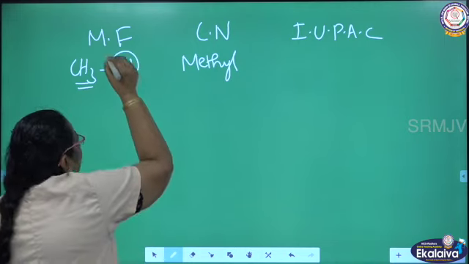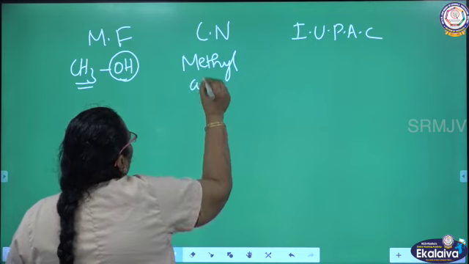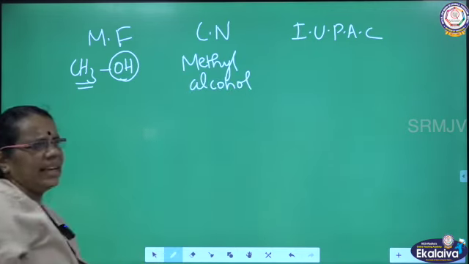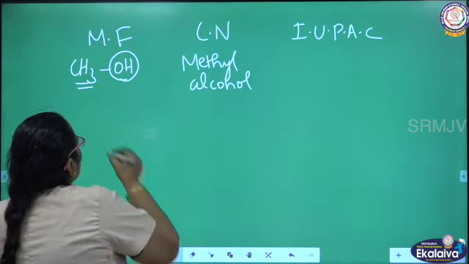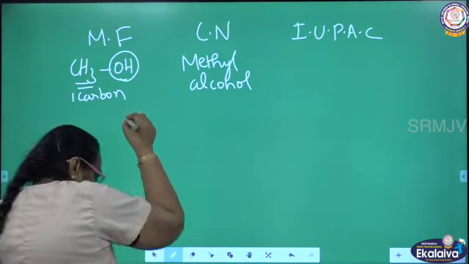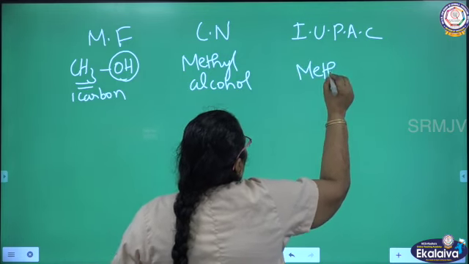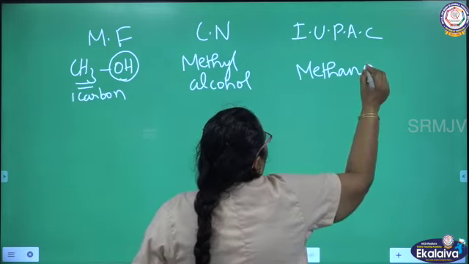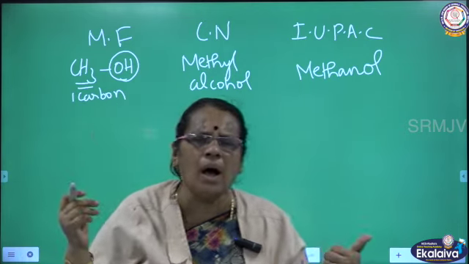The OH group indicates that it belongs to the alcohol family. So, methyl alcohol. What is the IUPAC name? See the root word and give the ending. There is only one carbon, so the root word is meth. Single bond is there, so ane. Remove the E and add OL, which is the IUPAC ending for alcohol. We can call it methanol.